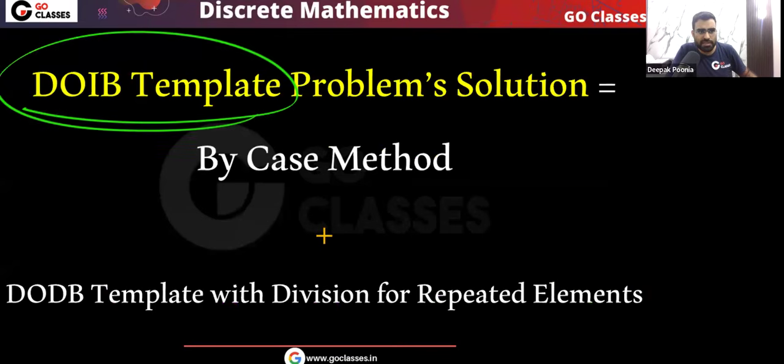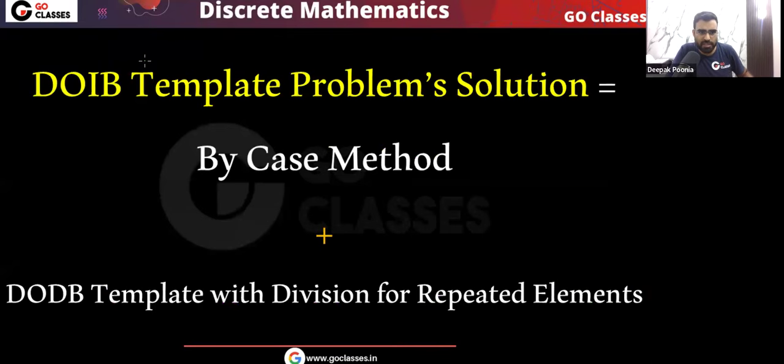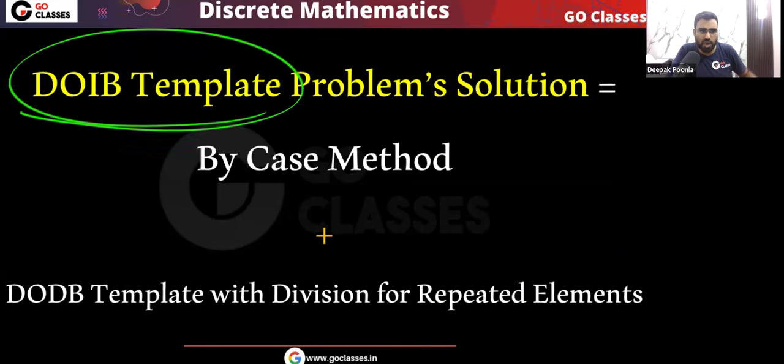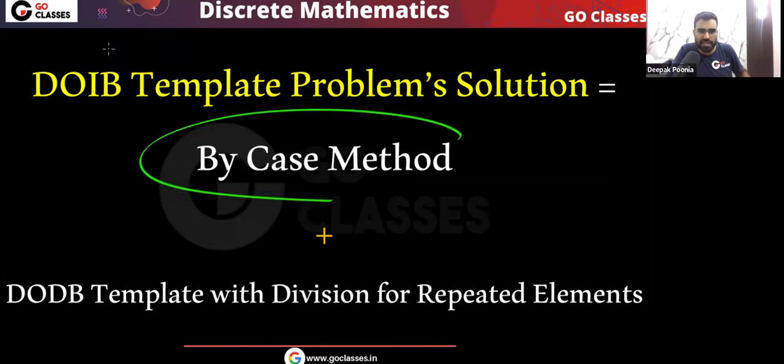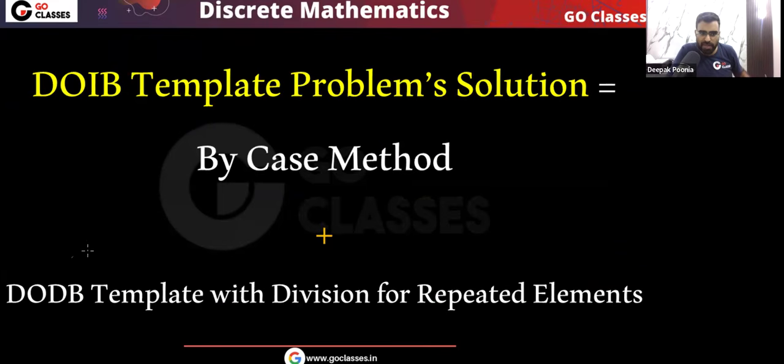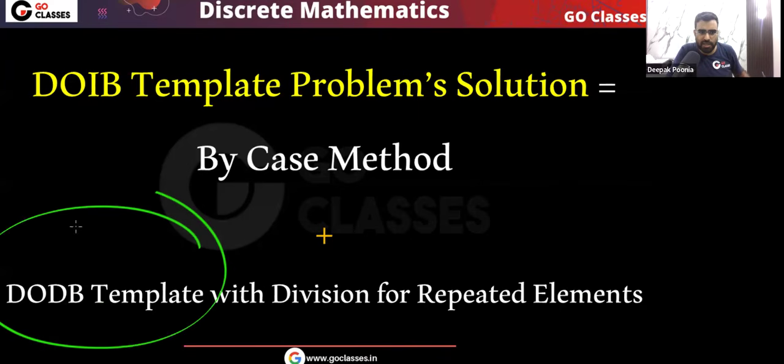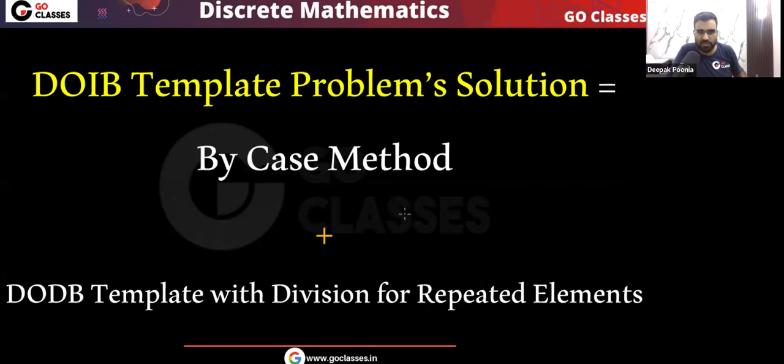Now let me tell you that this DOIB template, distinct objects and identical boxes, you can easily solve only with the help of these two things. Okay, you need to apply both of them. To solve any question of DOIB template, you need to apply the by case method, and also you need to apply DODB template with division for repeated elements. This will become very clear when we take examples. Don't worry, you might be thinking, sir, what is this DODB template with division for repeated elements? Don't worry, I will explain this. This will become very clear.